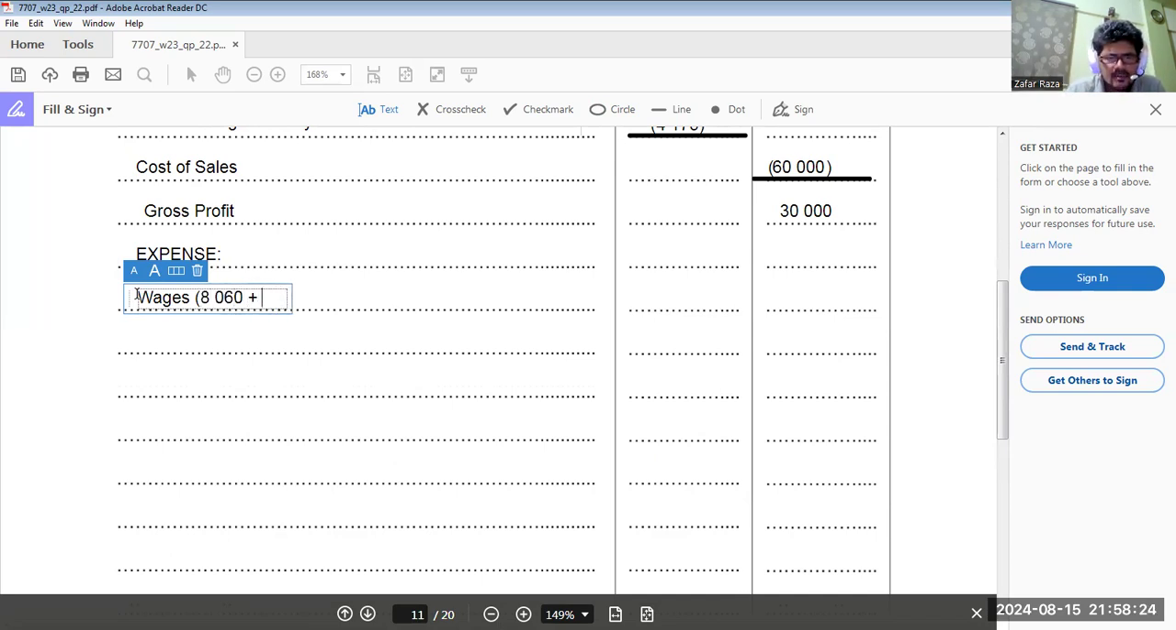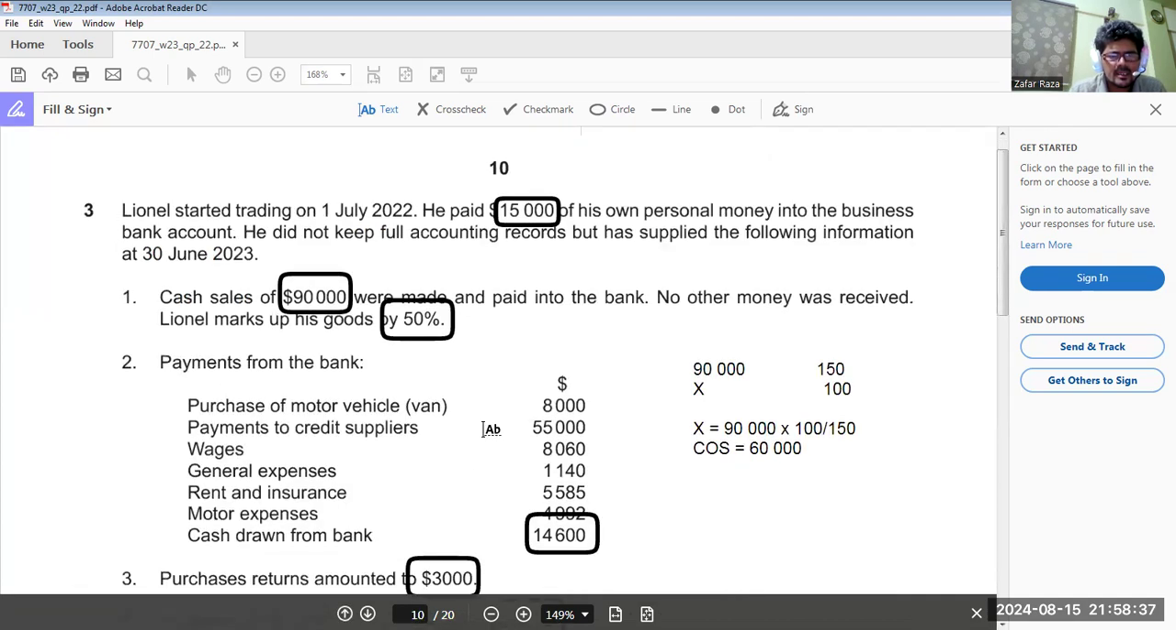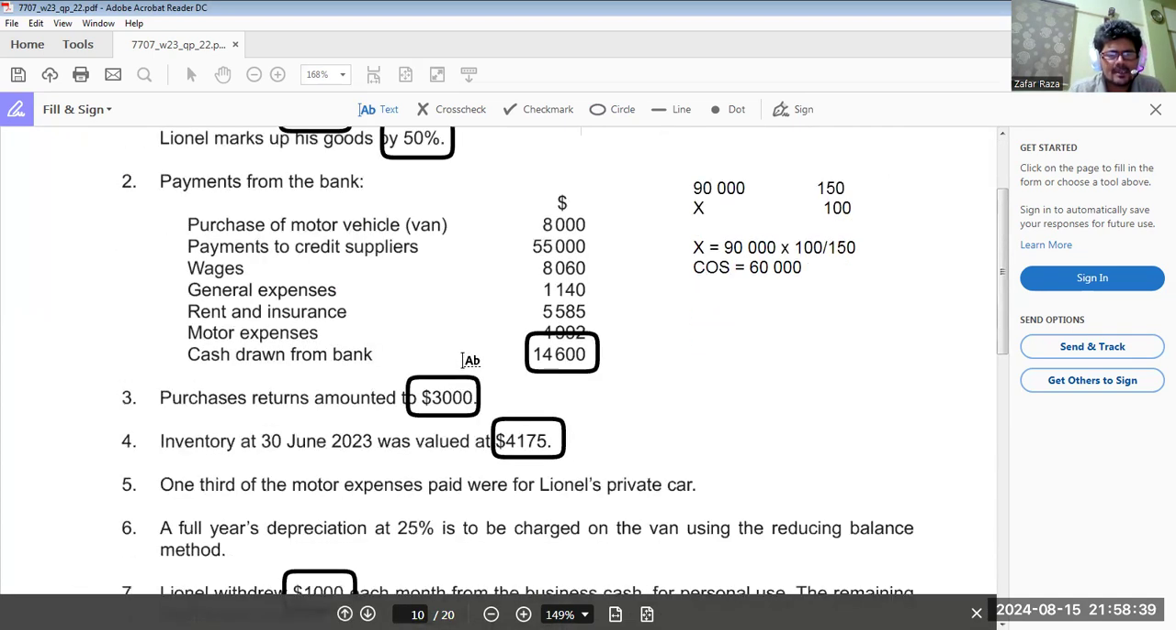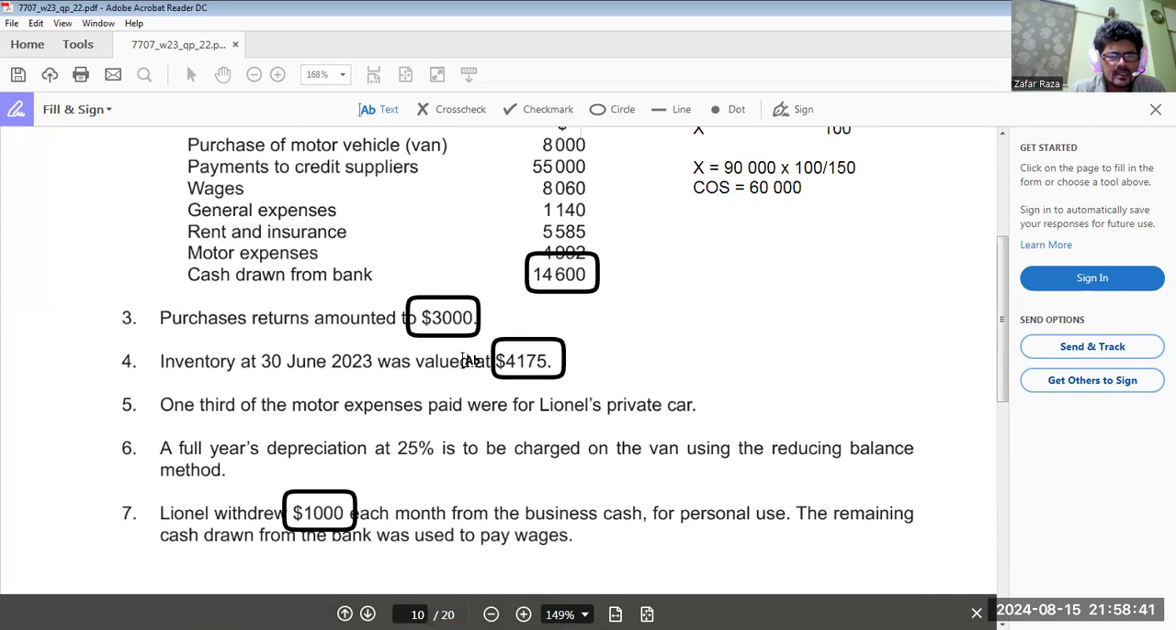$8,060 plus 2,600 altogether is 10,660. Okay. Now, general expenses 1140. I don't think there is any adjustment available for general expenses. Okay, this is 1140.